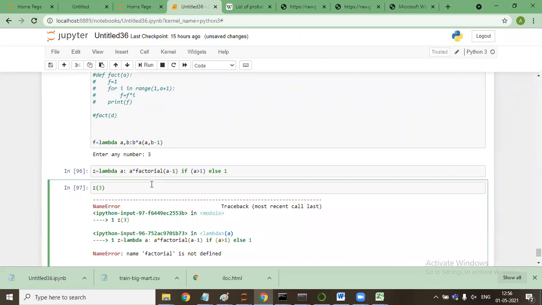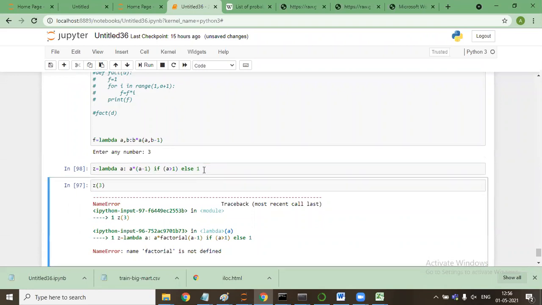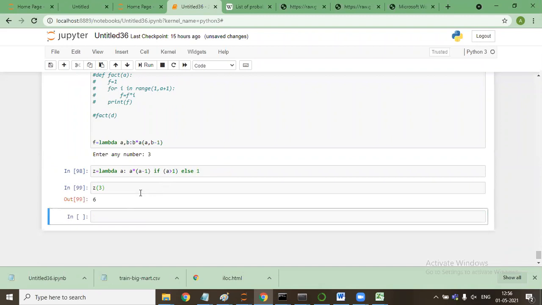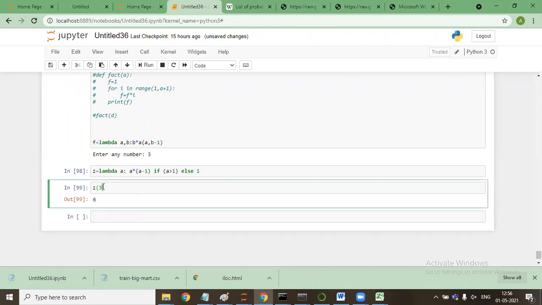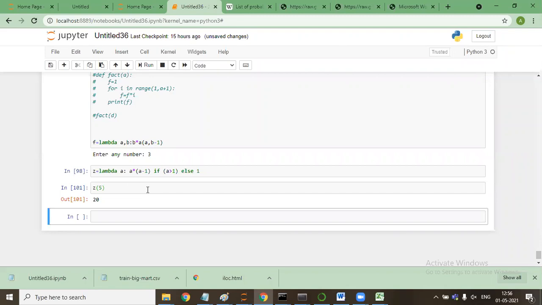I will define this factorial. Z with me.